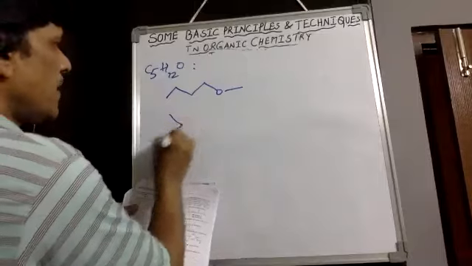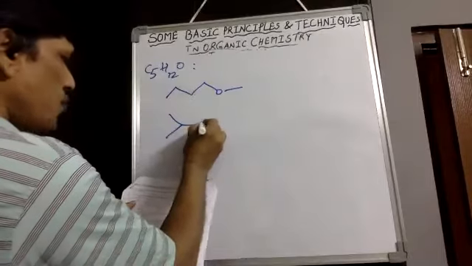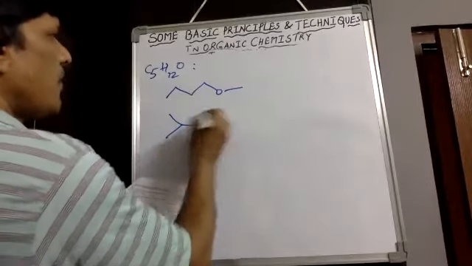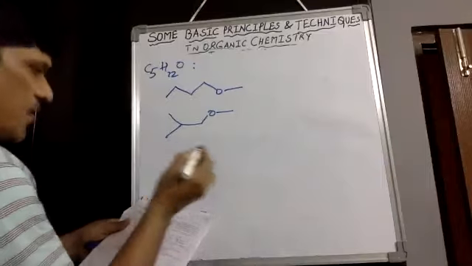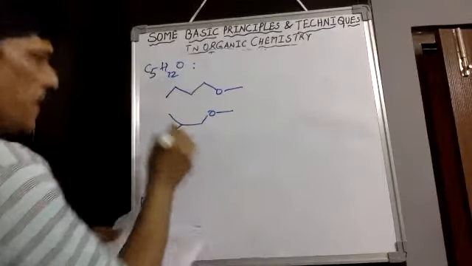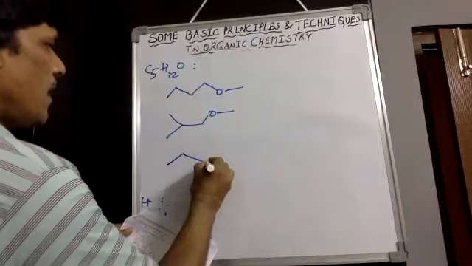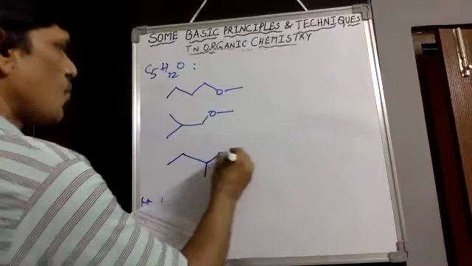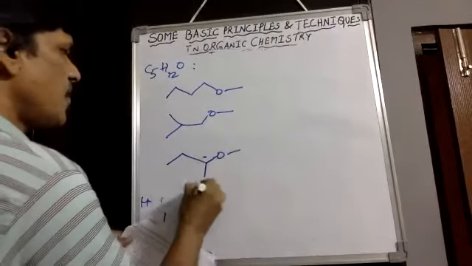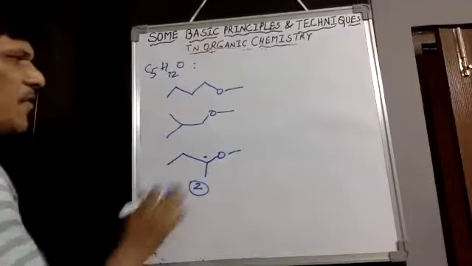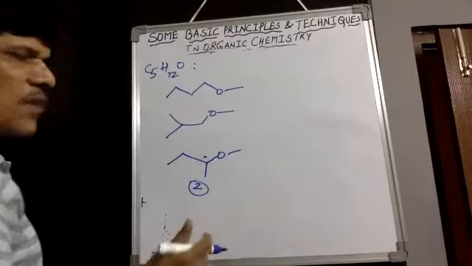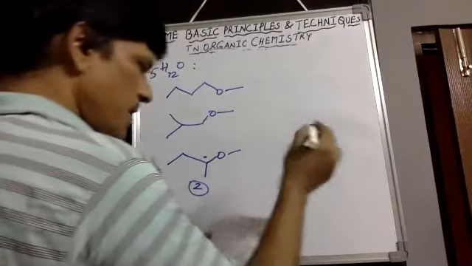Then n-pentane we can also write as isopentane with this kind of structure, as chain isomers, that is 2. Third, we take 1 methyl with OCH3. Here chirality is there, which means 2 structures, one dextro and another levo.